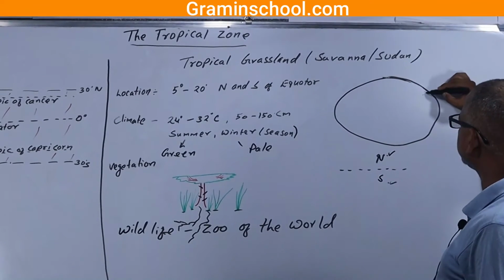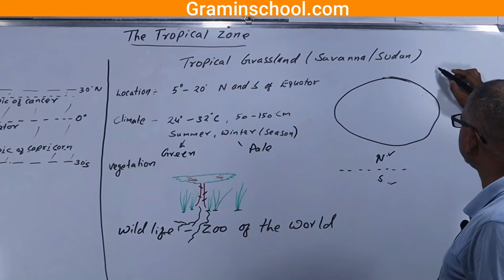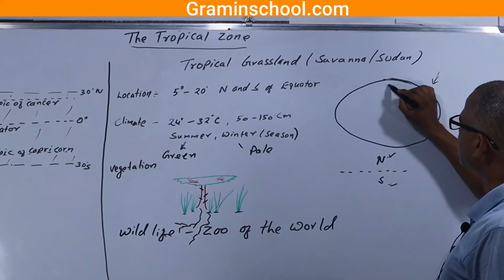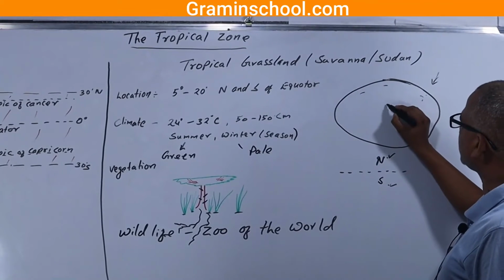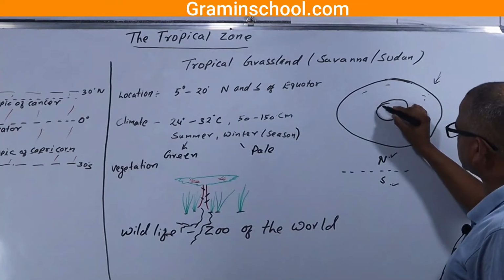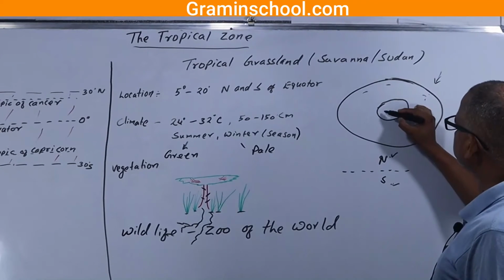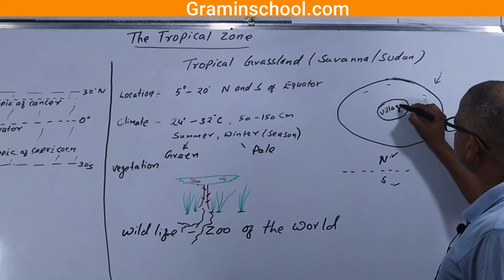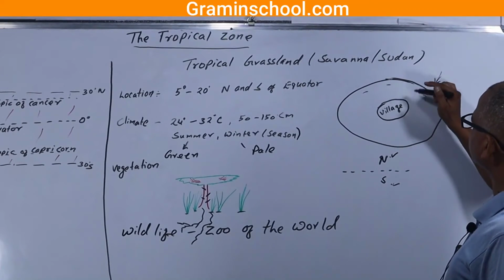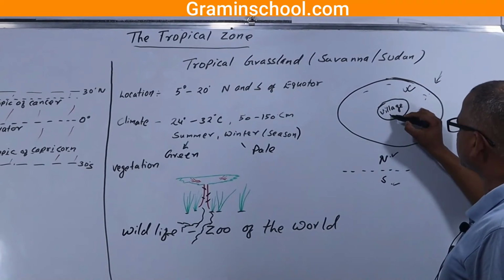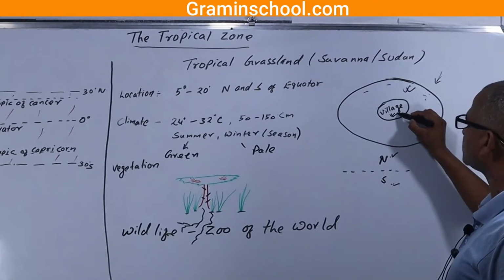Okay, this fence covers their area, and inside this fence they make the cultivation of the crops. Okay, and again they make another fence. Okay, with this other fence, there is their village. Here is their village. Okay, around it they make, first of all, this place is used for agricultural crops, and this place is used for settlement.